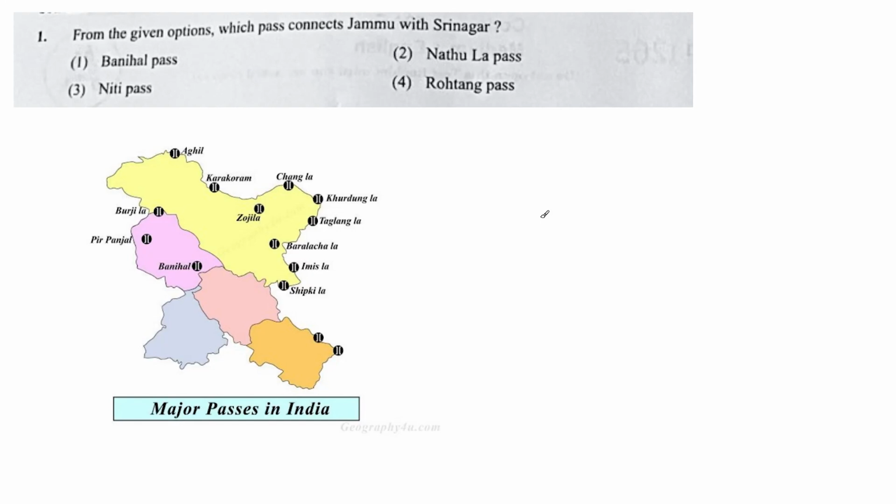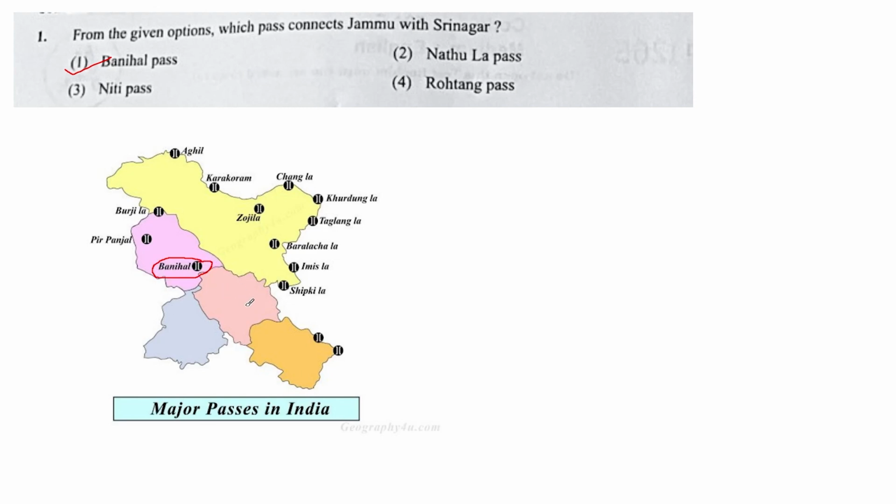First question: from the given options, which pass connects Jammu with Srinagar? This question has appeared from the Indian geography portion, and geography is an important aspect of competitive examinations. The answer is Banihal Pass. In the map you can see this is Banihal Pass. Banihal Pass connects Jammu with Srinagar.